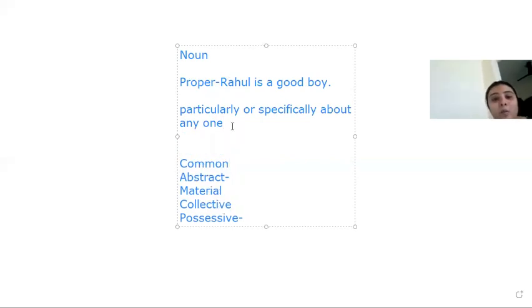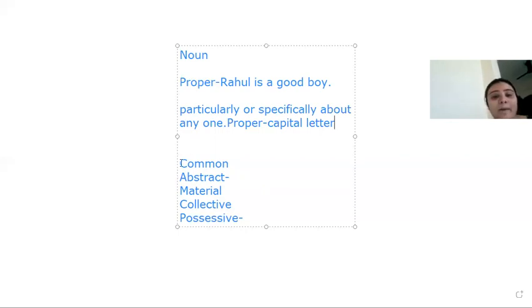Okay, and what is the easiest way to find out a proper noun in the sentence? A proper noun always starts with a capital letter, right? The proper noun always starts with a capital letter. So that is about proper noun. So proper noun particularly or specifically talks about anyone, and proper noun always starts with a capital letter.